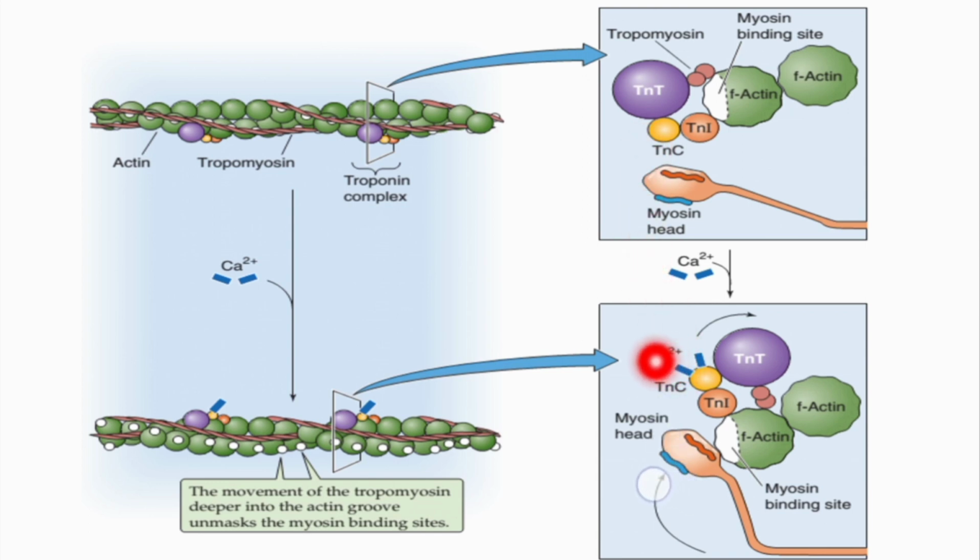Here you can see clearly that the calcium ions have bound with the troponin C, and it has produced a conformational change in the tropomyosin, and now the tropomyosin has uncovered this white site, which is the active site of the actin filament. So, in this state, the myosin head, as you can see here, has bound with the active site of the actin filament, because it has been uncovered by the tropomyosin. Hope you would have understood the ultrastructure of the skeletal muscle in this video.